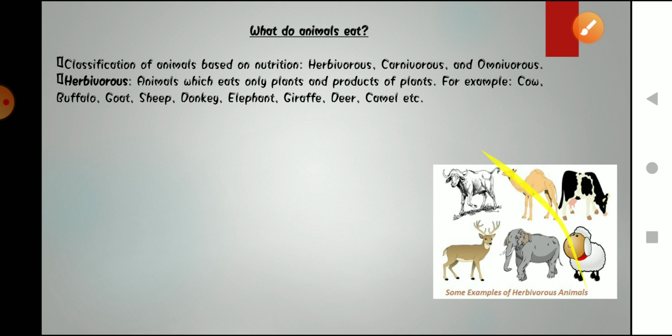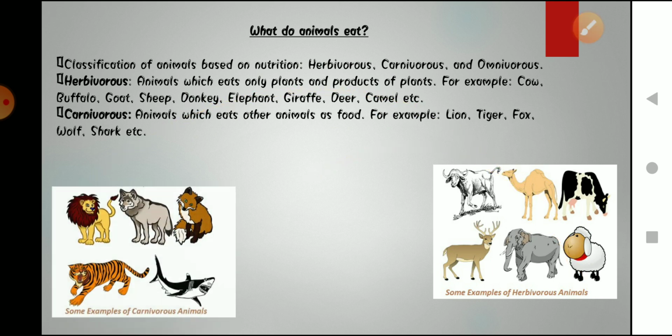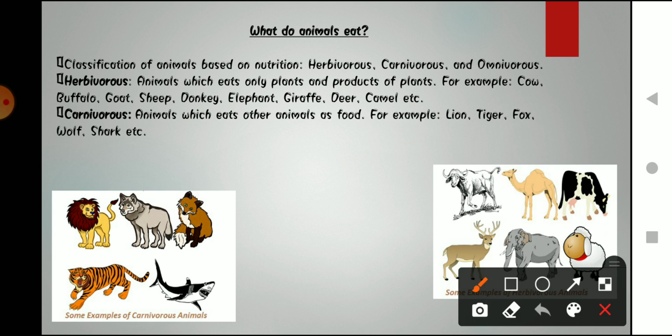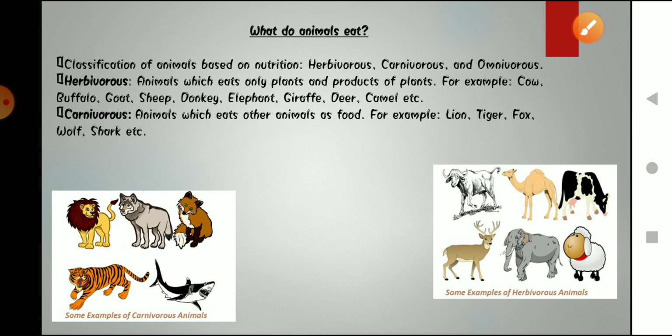Okay, now moving forward, the second type is carnivorous. So what are carnivorous? Carnivorous are the animals which eat other animals as food. So what are the examples of carnivorous? These are lion, tiger, fox, wolf, shark. And carnivorous are those animals who eat other animals as their food.